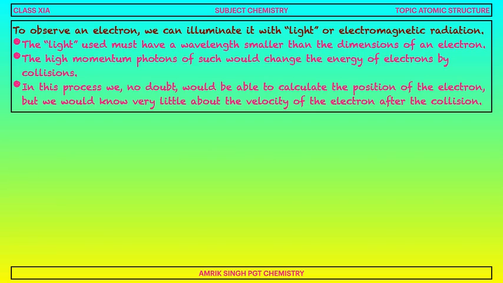In other words, if I want to measure the position of electron correctly, then I will have to use radiation of lower wavelength, that means of higher energy. In this process, we no doubt would be able to calculate the position of the electron, but we would know very little about the velocity of the electron after collision, because when a photon collides with an electron, it will change its velocity.